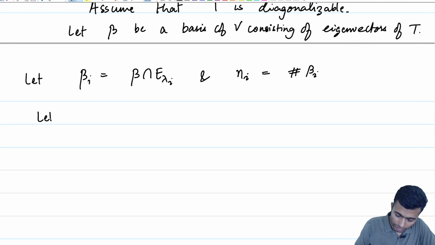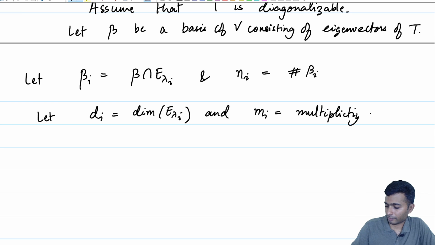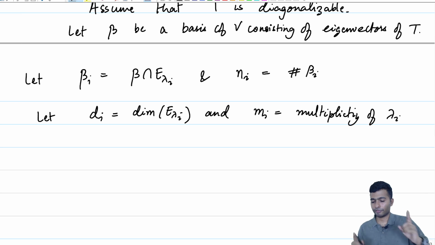So, let us give the dimension of E lambda i some name. Let di be equal to the dimension of E lambda i, and mi be equal to the multiplicity of lambda i. So, we know a few things.